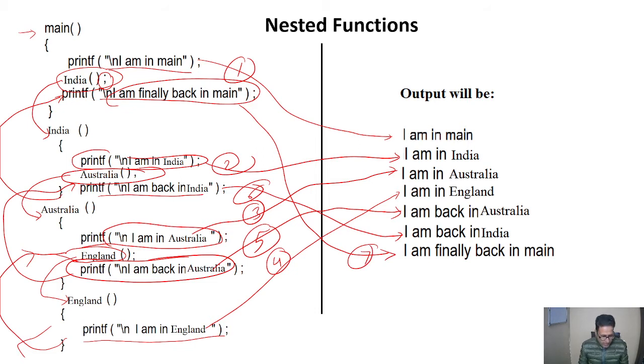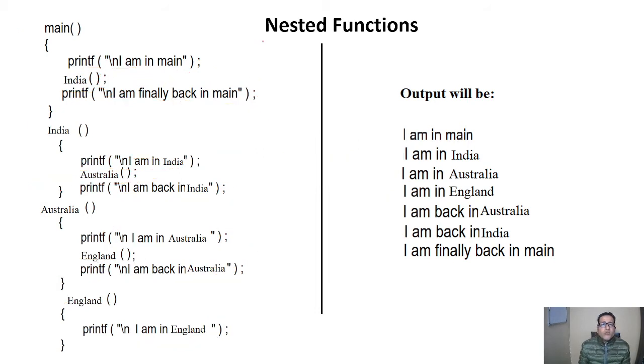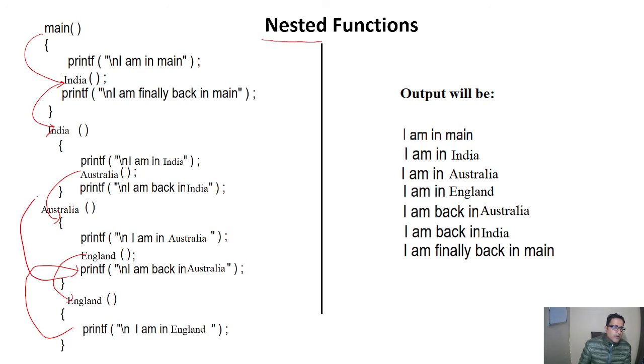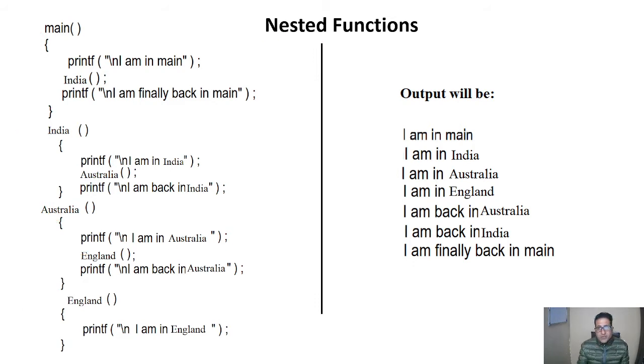So in this way we come to know that functions can be nested, means this to this, again Australia is calling England, and the control goes back like this, and after doing these things it will go to this. So this is the nested.